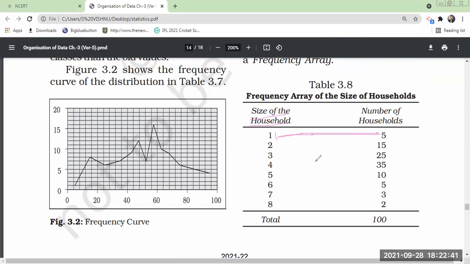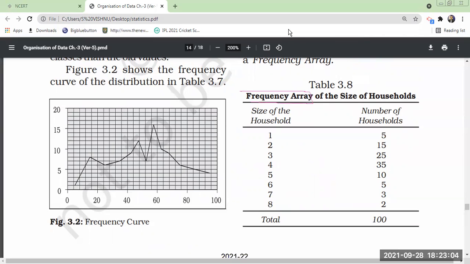In 5 houses. In exactly 35 families you found 4 members in a family. In exactly 2 families you have found 8 members in a family. This is the size of the household, meaning the number of family members. Did you understand? So this data is known as frequency array.